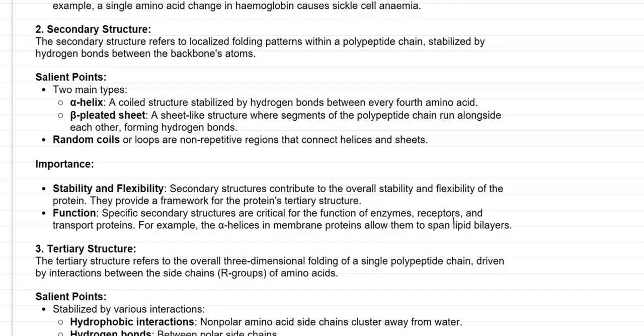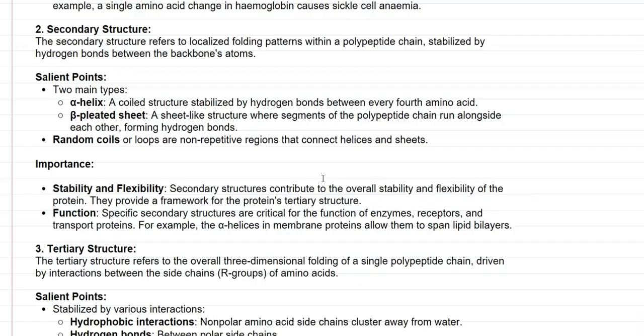Now we look at the importance of the secondary structure. The secondary structures contribute to the overall stability and flexibility of the protein. They in turn dictate the framework for the next level, that is the tertiary level organization of the protein.